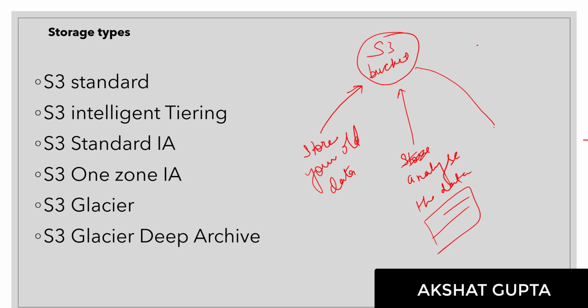Let's say you own a particular music company. You are the owner of a music company and you have some music files which are not being accessed much, like music which was created in the 1930s or 1940s, which currently in 2021 nobody is listening to. So those particular files, currently nobody is accessing right now.